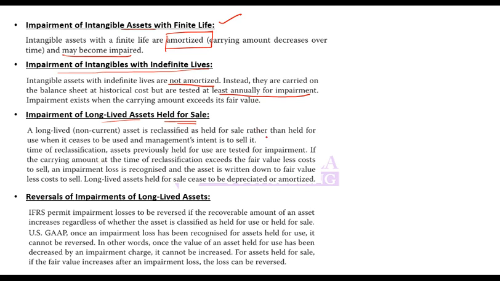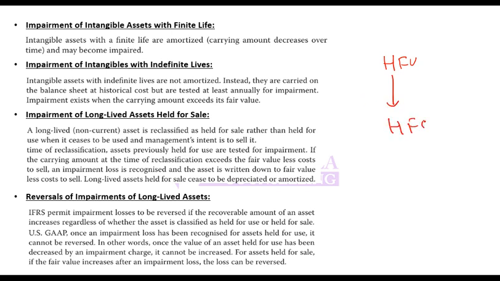If there is an asset which you have kept for selling purposes, so let's say there is an asset which is held for use and now you are reclassifying it to held for sale.